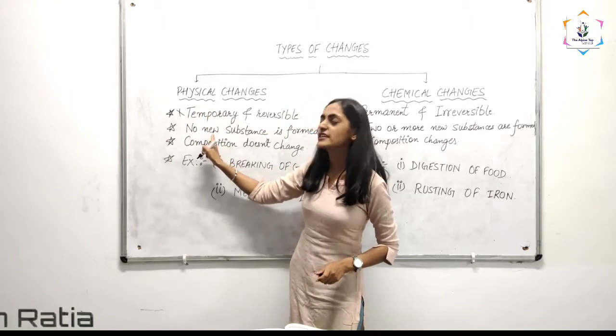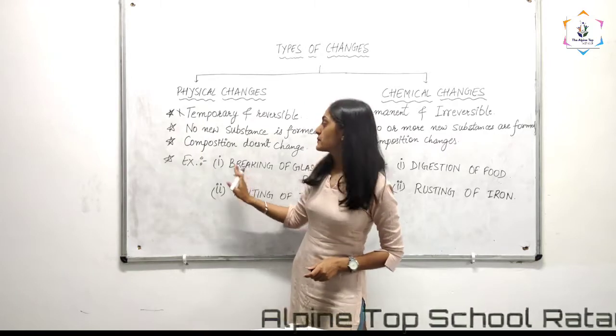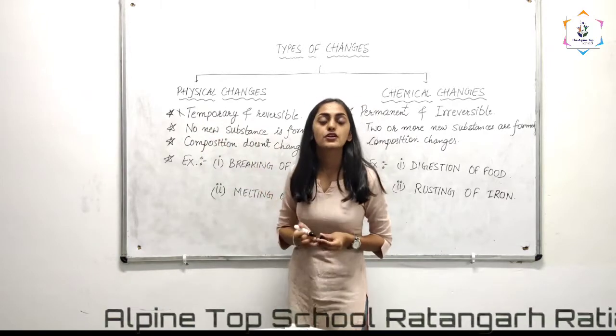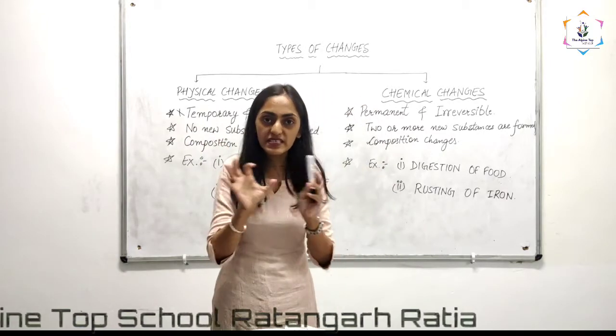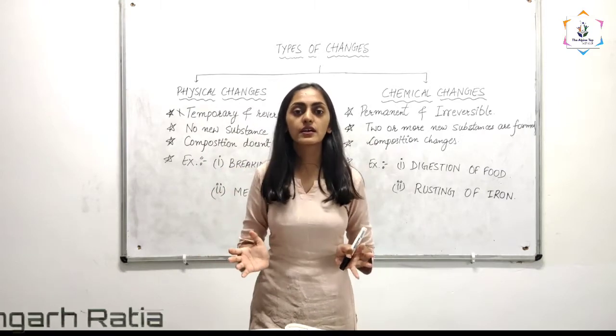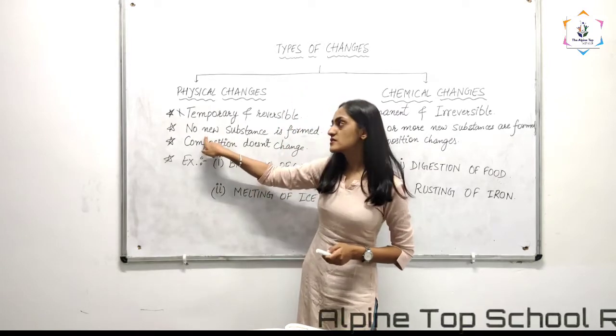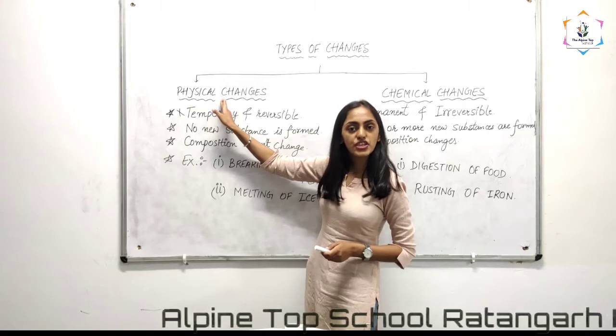So the other condition needs to be followed. When we break a glass plate, no new substance is formed. The composition of the pieces is the same, nothing new is formed. So this condition is getting followed. That is why it is a physical change.